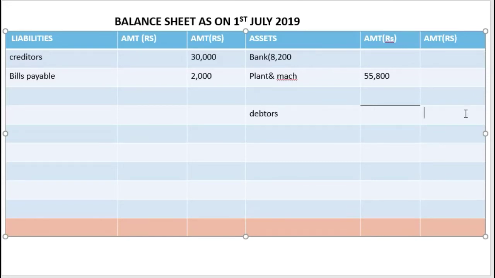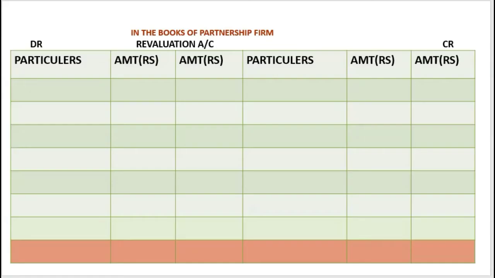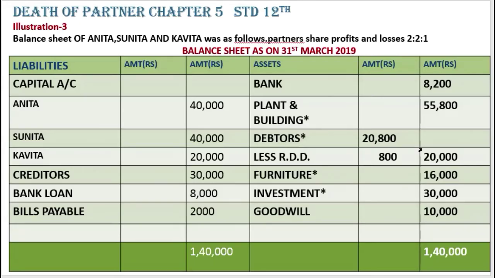They were all good, meaning no need to make reserves, so we'll write it in the revaluation account, by RDD. How much? 800. See, 800 is over here now, that's why.